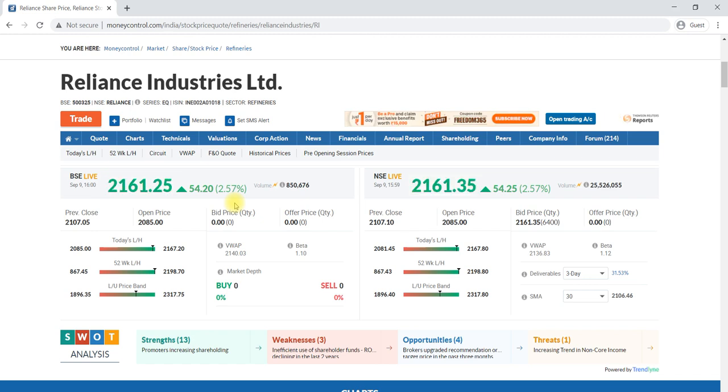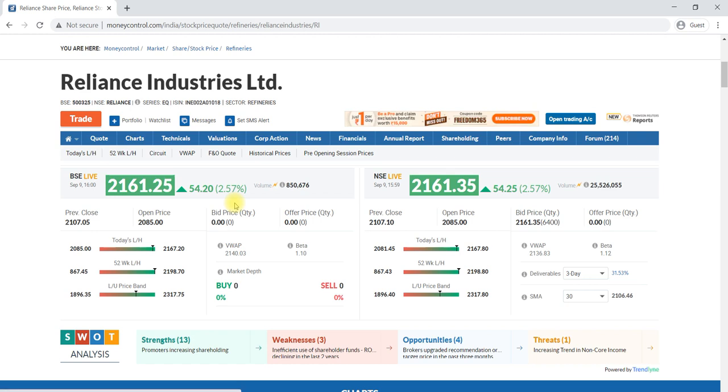exchanges. What is meant by an exchange? Stock exchanges are nothing but where you buy and sell your shares through a broker. A broker may be any bank or any private broking firm. They will help you to buy or sell the shares, and that buying and selling happens on a stock exchange. There are two popular stock exchanges in India. One is the Bombay Stock Exchange, that is BSE, and the National Stock Exchange, NSE.